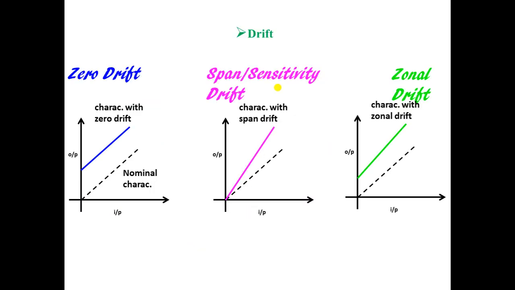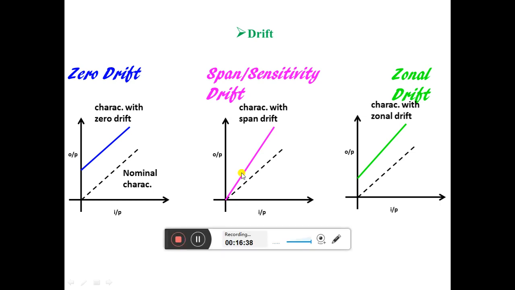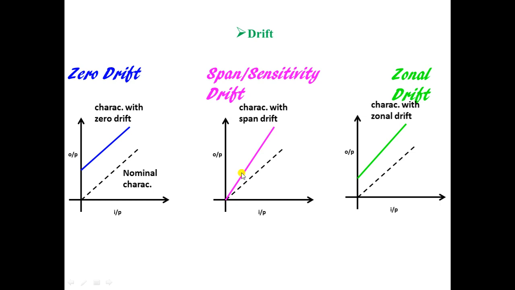Now in this slide, let us understand what exactly this drift is. Drift means a shift from the actual reading. There are three types of drifts that can take place in an instrument: zero drift, span or sensitivity drift, and zonal drift. Now here, let us first understand an example.